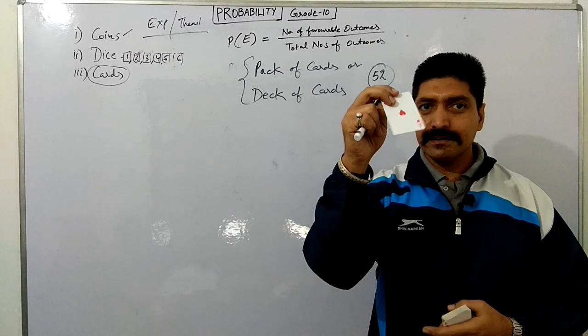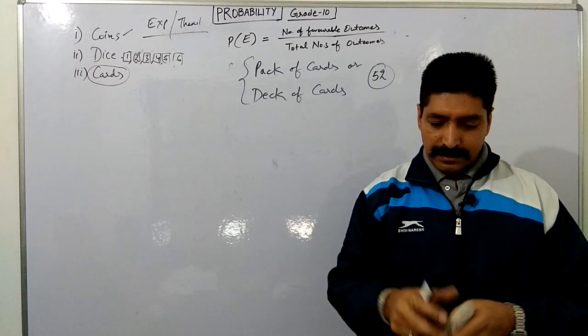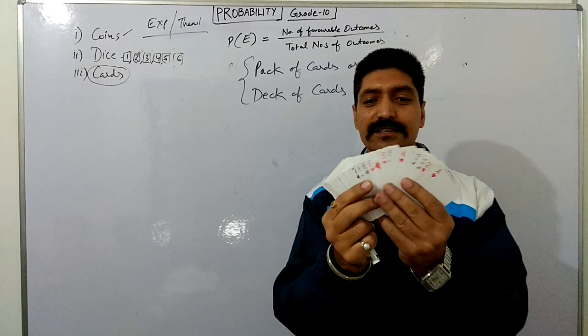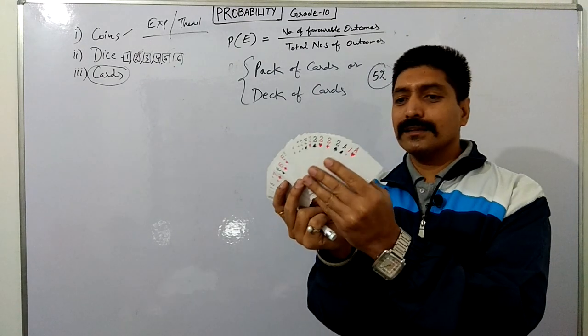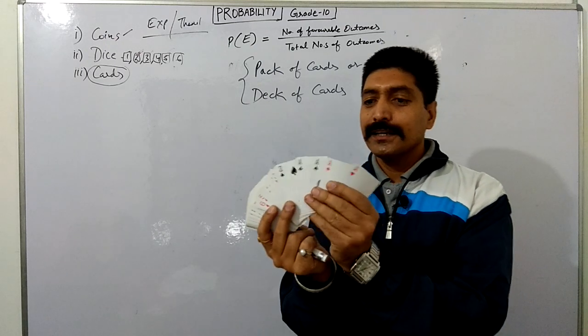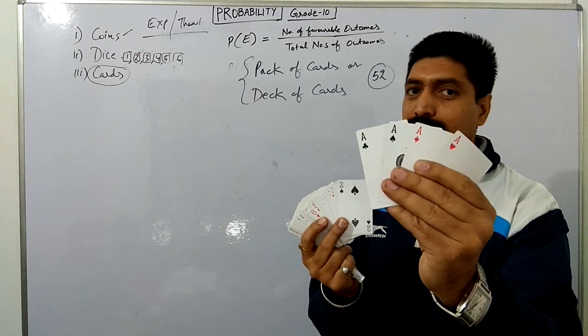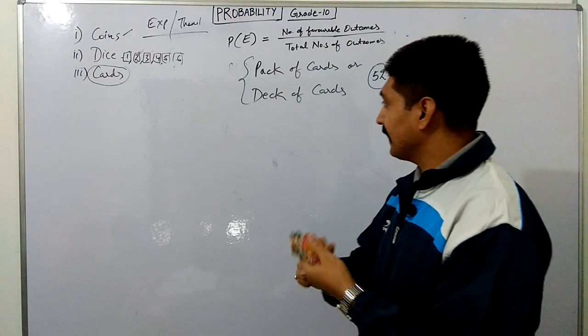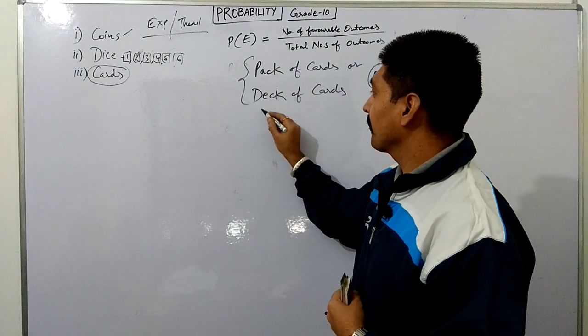Have a look at these different cards. These all are number cards. First is A. This A is called ace. This is 1, but we name it ace.